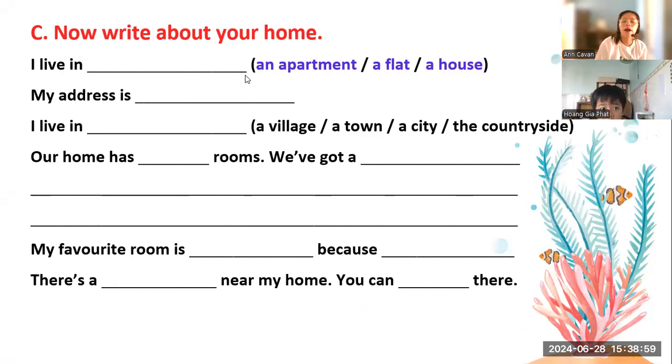Okay, now write about your home. I live in an apartment, flat, or house. My address is like that. I live in... you can write in the chat box your complete answer. Okay, this is about you. Okay, go Kim.